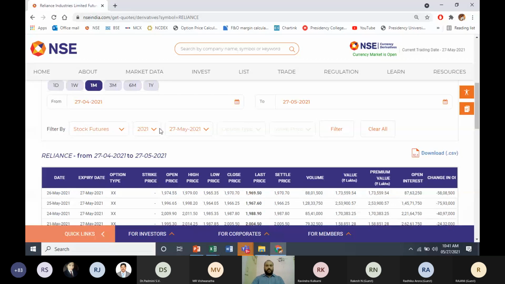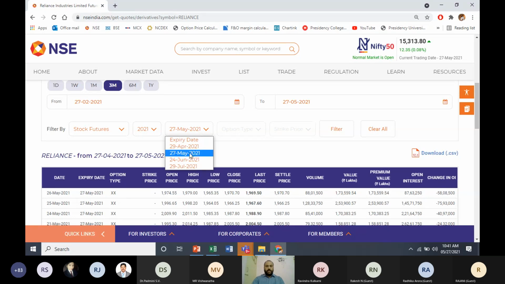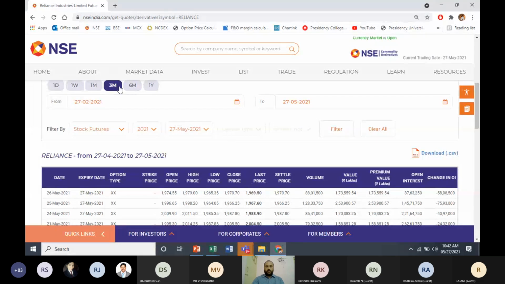Similarly, you can calculate for other contracts as well. Now in 2021, we have only 4 months: April, May, June, July. Suppose you want to take data for 3 months. As I told you, if it is more than 1 year, you have to pay NSE, as it is not available free. If you pay, similarly, you'll be able to download the data. 2020 data is not available here free of cost.